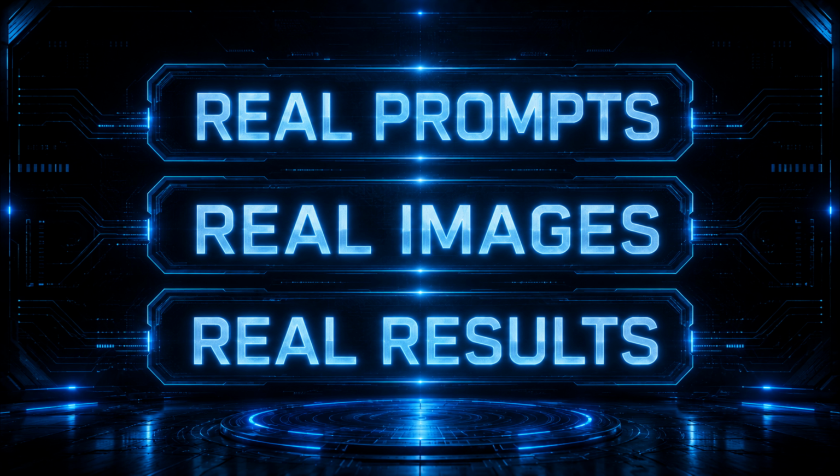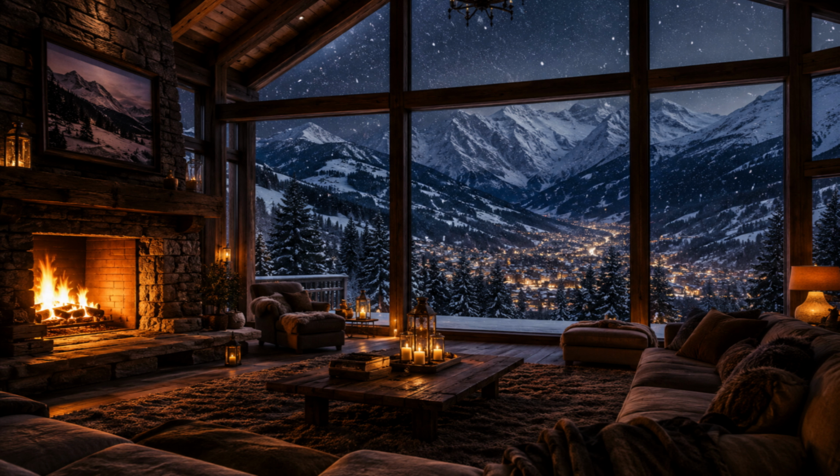Now it's time to see what happens when you put everything together. By now, you know the basic formula. Start with your subject. Choose the location. Decide on the lighting. Create the atmosphere. Pick your style. Then finish with quality settings. That simple process can create almost anything you can imagine. Let's look at a few real examples.